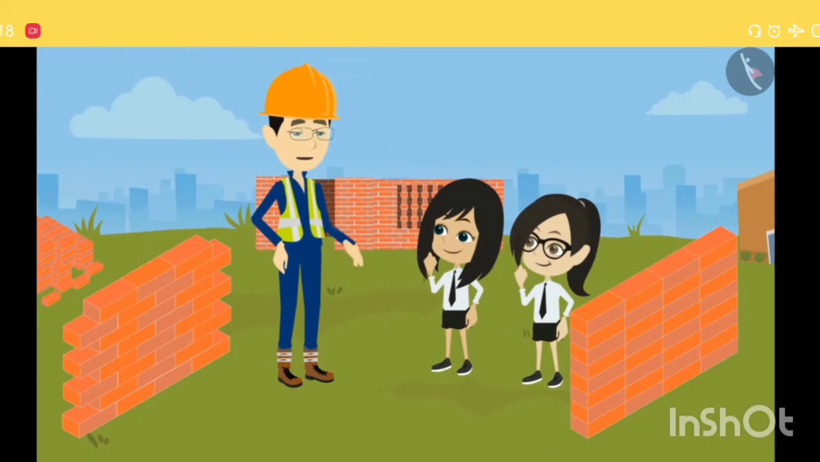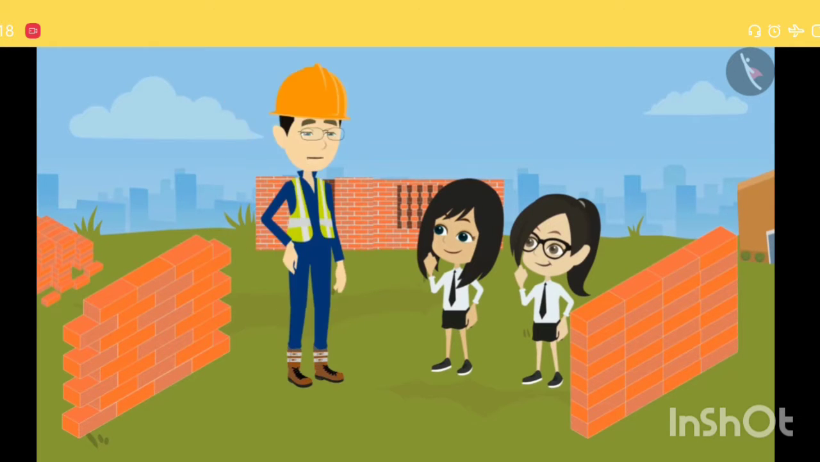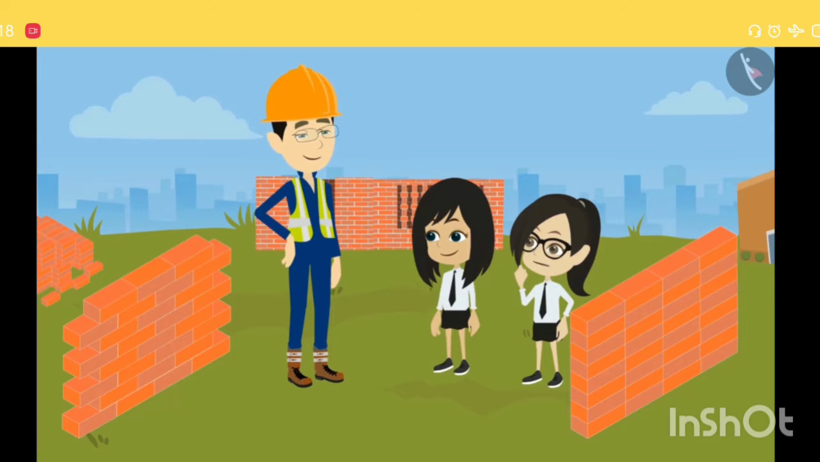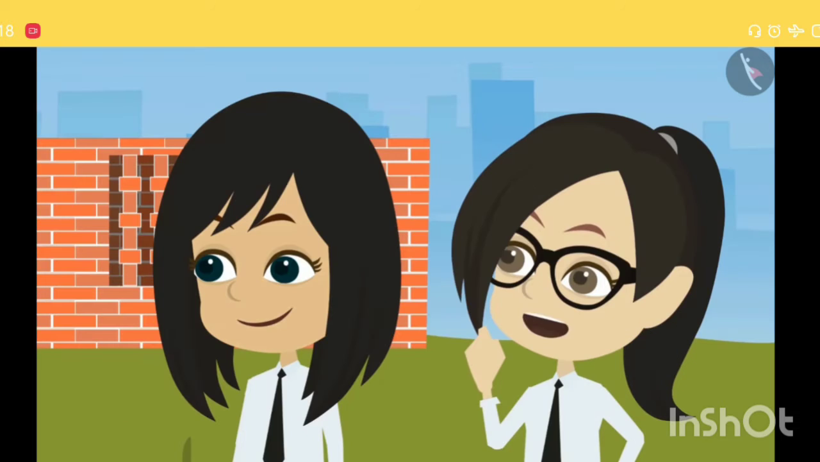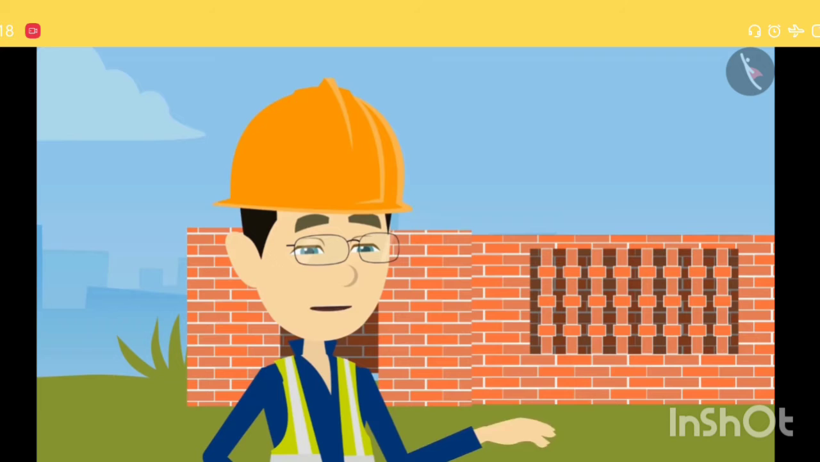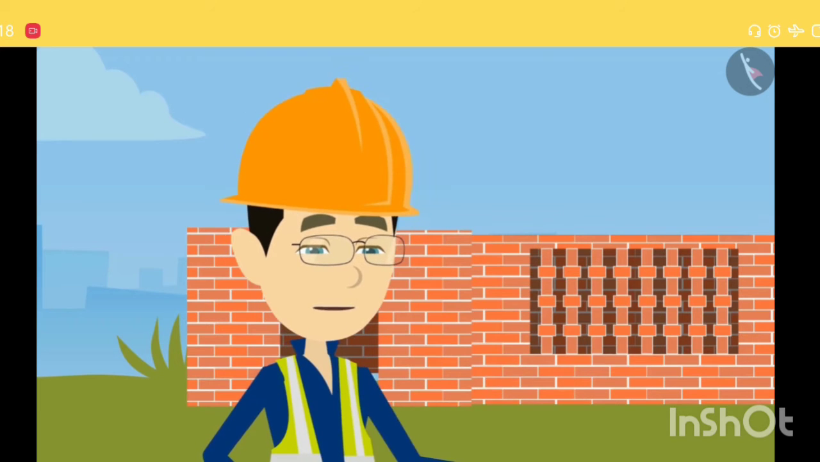You are absolutely right. Now see, this is a wall made using your chosen pattern, and this is a wall made using the pattern I chose. What do you think? Which wall is stronger? If both walls are made of the same kind of bricks, then, sir, both should be equally strong. Why don't you push them both and check?